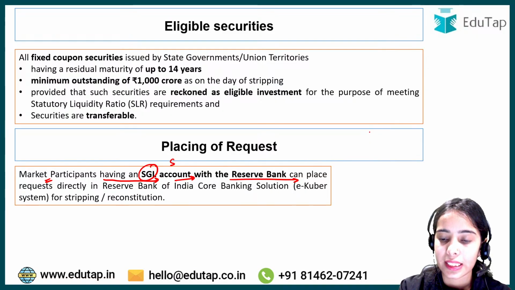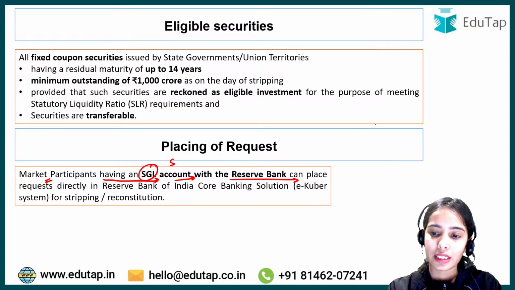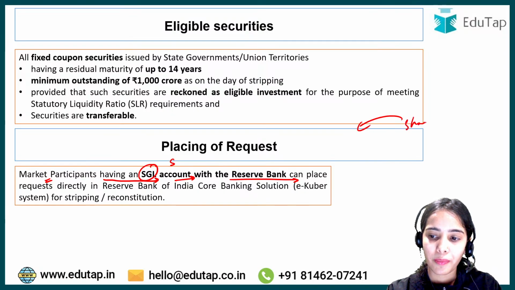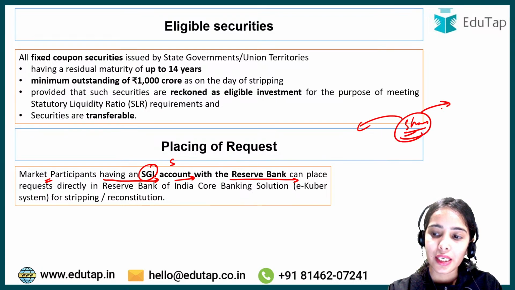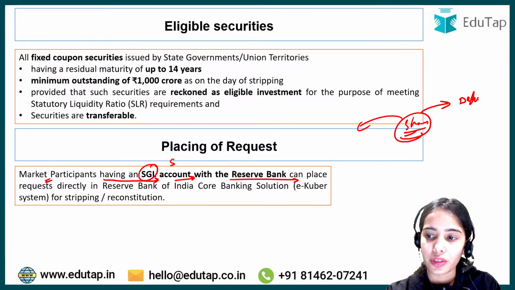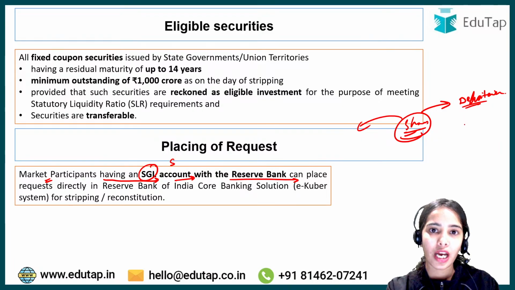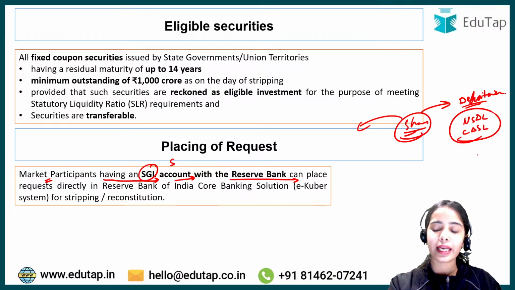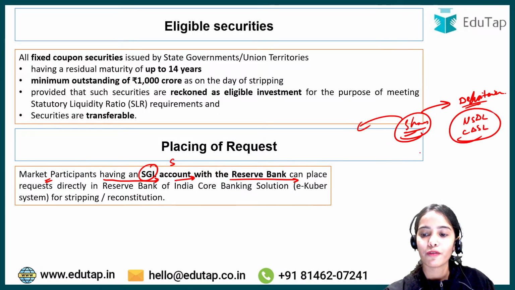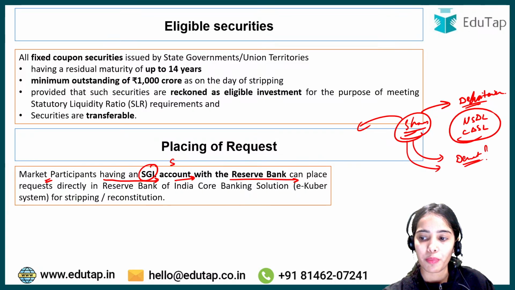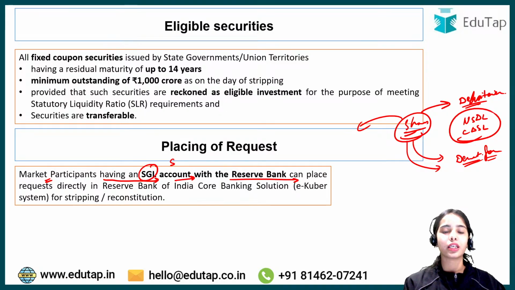Let's take an example. Let's say you are buying securities or shares. These shares are held with the depositories in the form of a demat account. In India, we have two depositories, NSDL and CDSL. They are the depositories which keep your securities and shares in the dematerialized form.